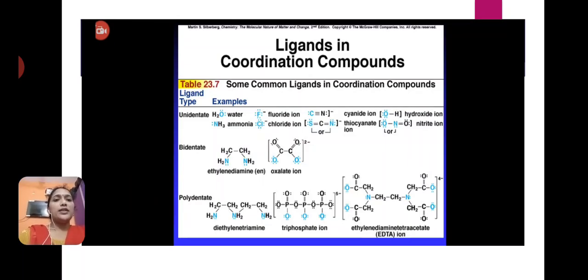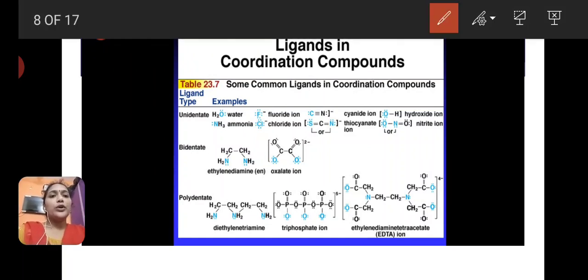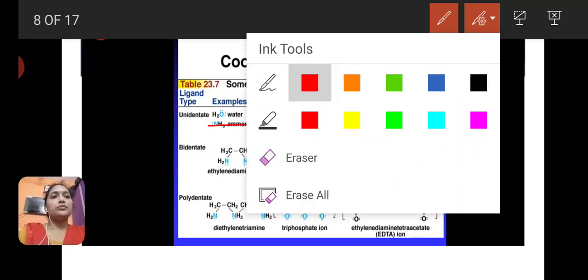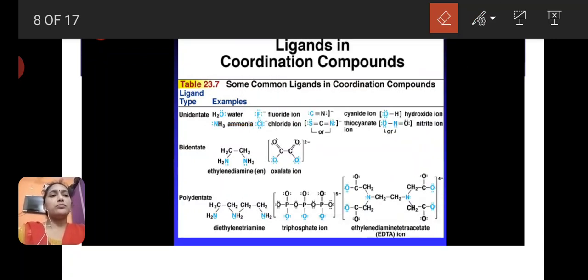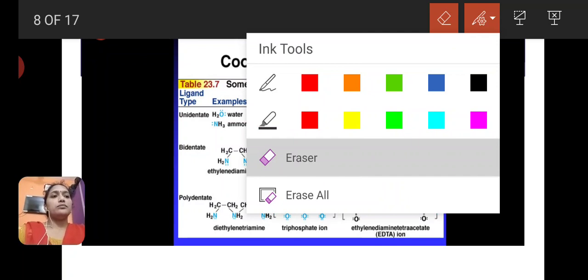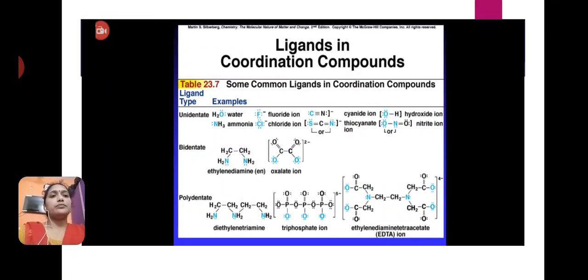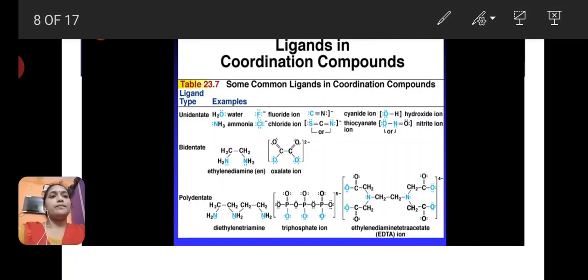Some common ligands in coordination compounds, unidentate or monodentate first. Okay, here first is H2O, the water molecule. Water is a monodentate ligand. Next is ammonia, NH3, also a monodentate ligand.